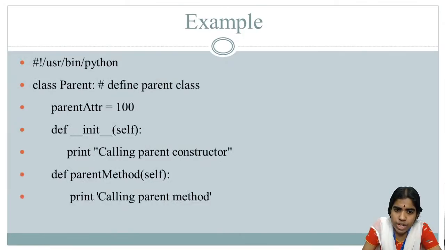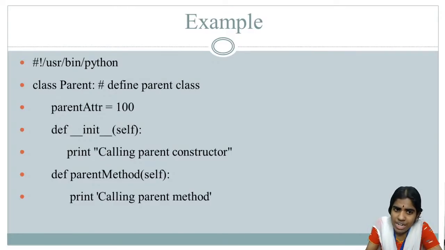So do you get my point? What do you mean by inheritance? What I am trying to do here is this: there is a base class, the root class or base class, which is called the parent class. Whenever a child class inherits the properties of the parent class, what do you mean by this? The child class can access the member attributes and the methods of the parent class.